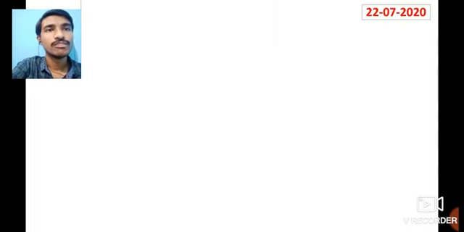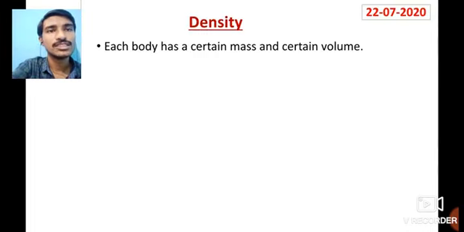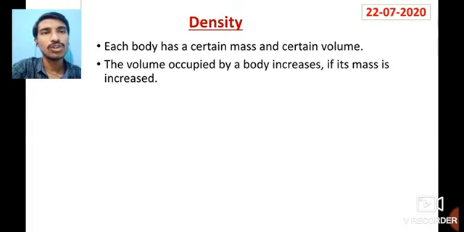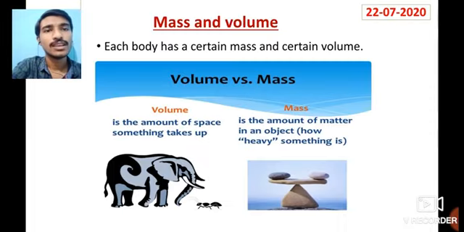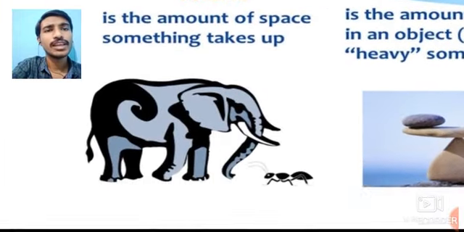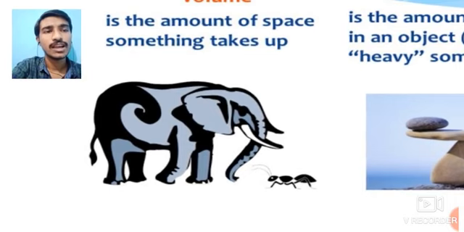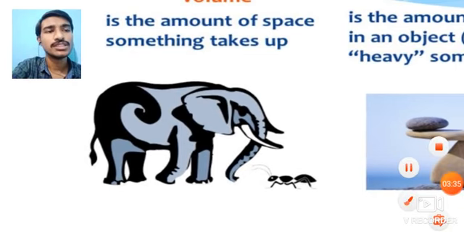Now we will move on to density. So what do we mean by density? As I said earlier, each body has a certain mass and a certain volume. The volume occupied by a body increases if its mass is increased. In this example, let me take a very big elephant which has a much higher mass compared to this elephant.